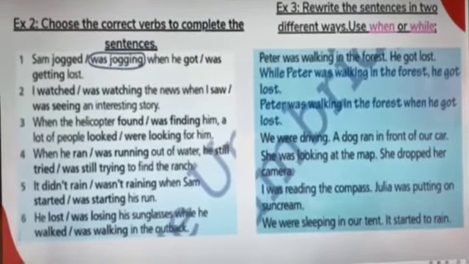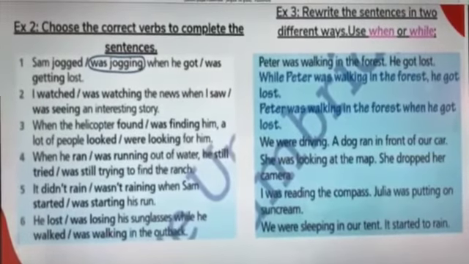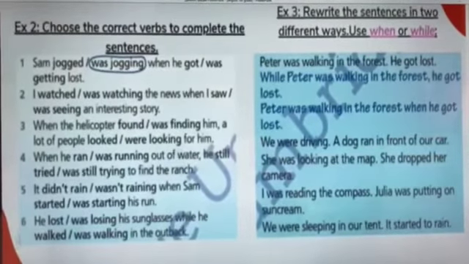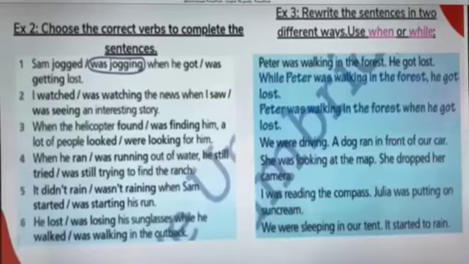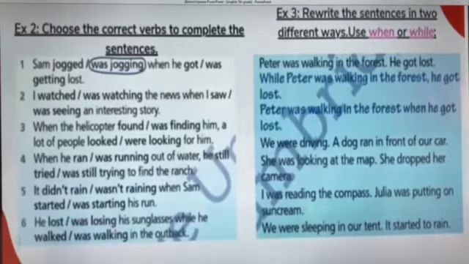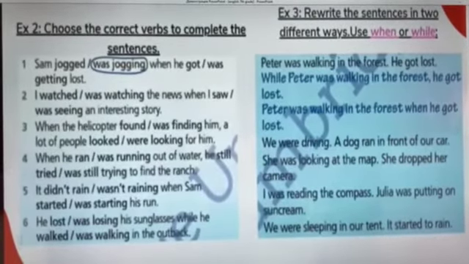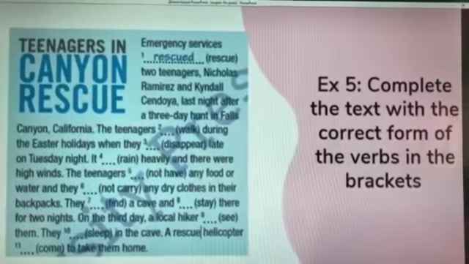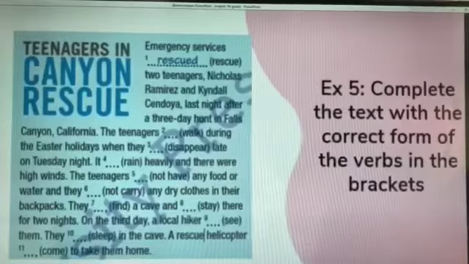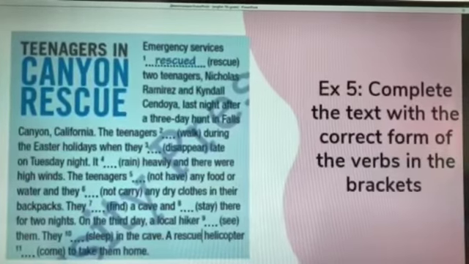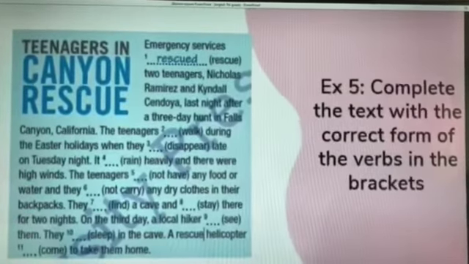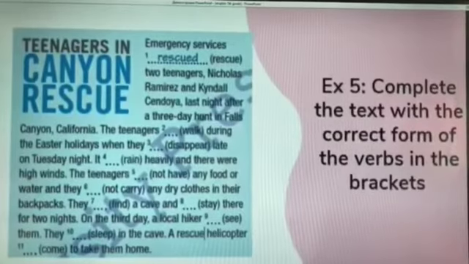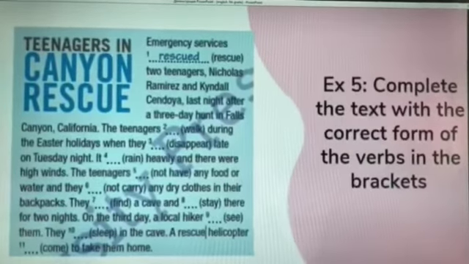Rewrite the sentences in two different ways. Use when or while. Okay, pupils, let's try to do it by yourself. Next task is exercise 5. You should complete the text with the correct form of the verbs in the brackets.